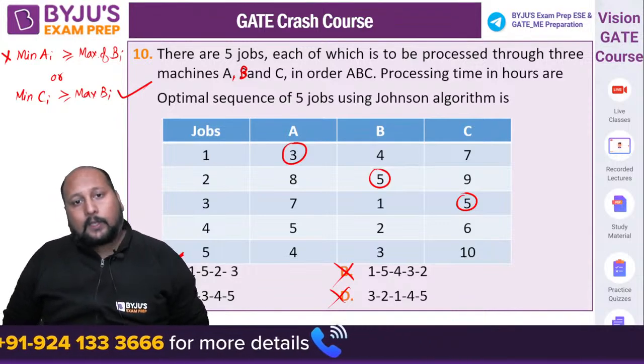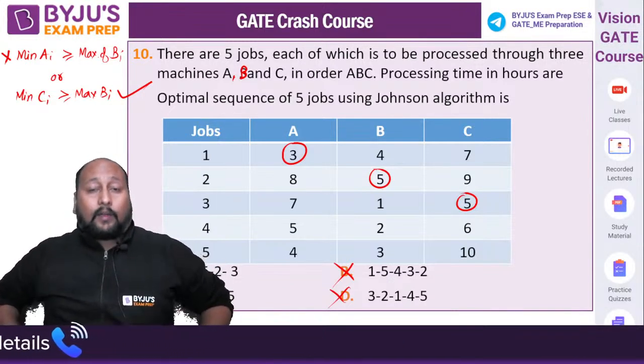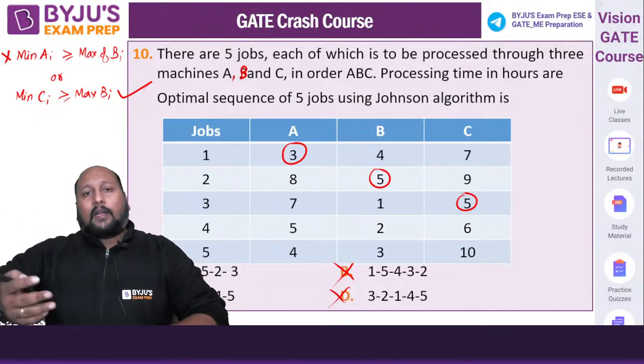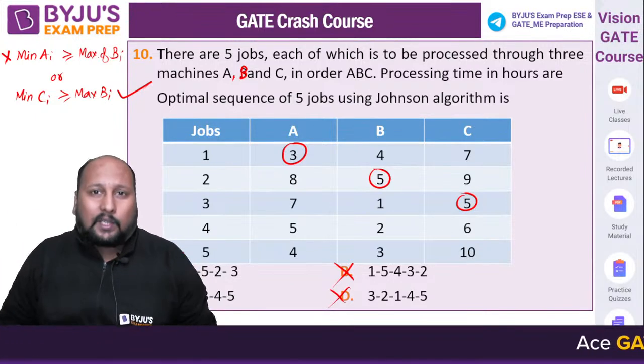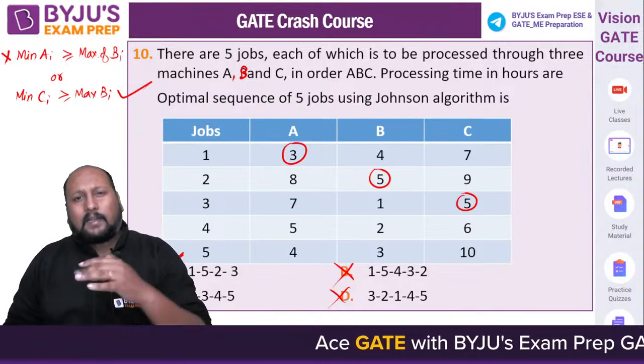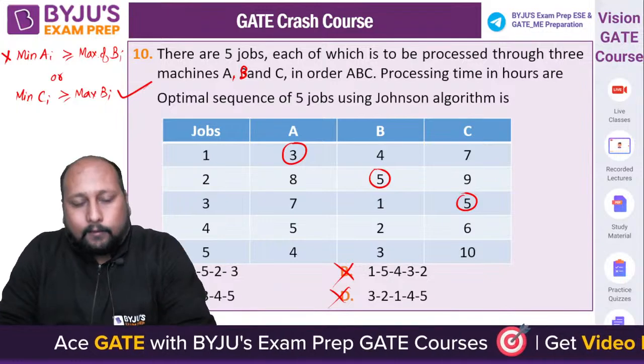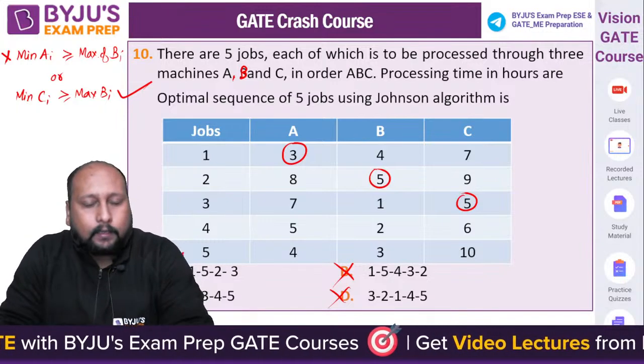Clear? So this way we have used Johnson's rule for 3 machines to get the optimal sequence. And after that, you can definitely calculate the utilization of the machines and the idleness of the machine. You can easily calculate that, but that will be a mains level problem, not a GATE level problem. Okay, fine. Is this clear? Done. Can we now proceed?